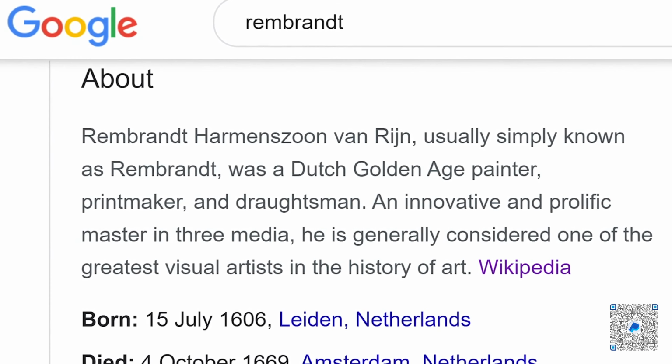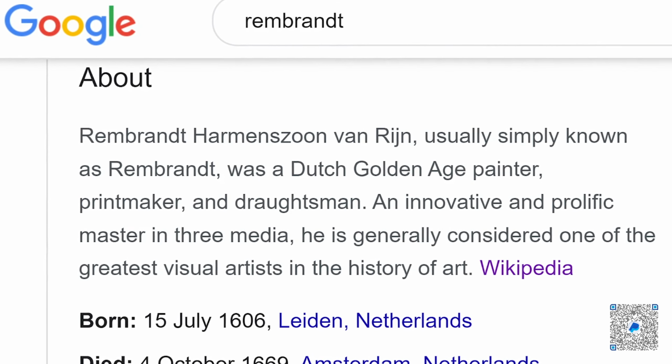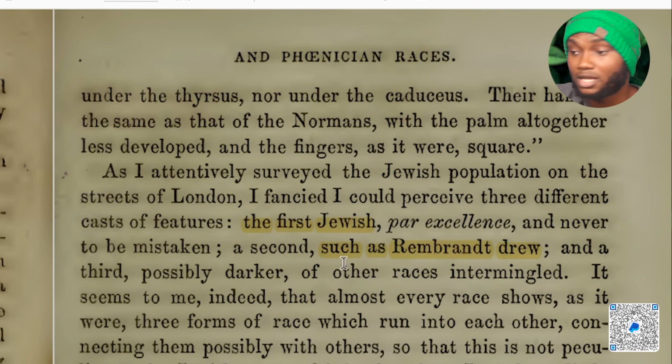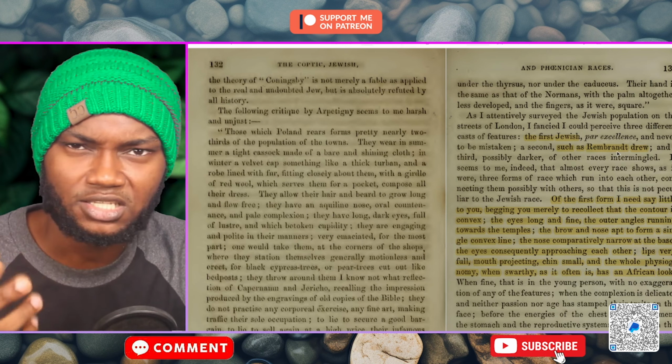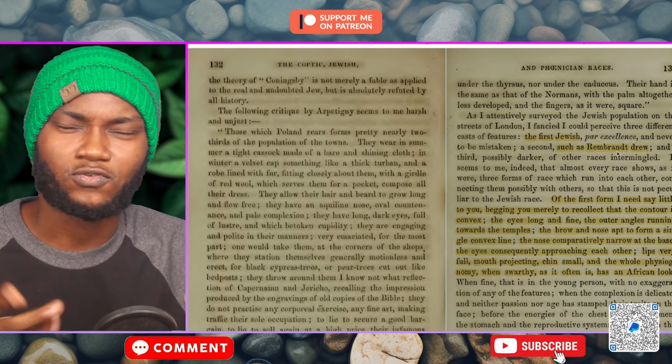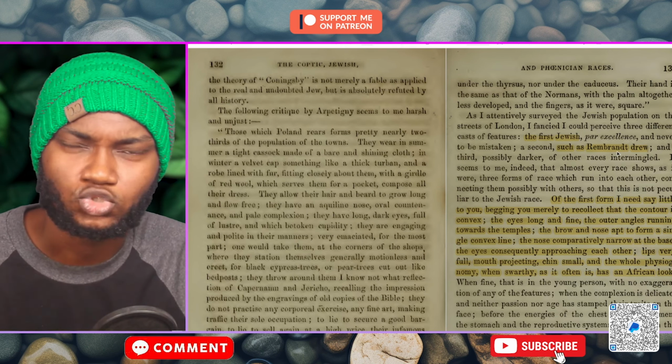He was a printmaker and a draughtsman. Okay, so he was a painter, guys. That is what the writer of this book is making a reference to right here when he says that the second shade of Jewish people that he saw, they resembled the paintings that Rembrandt drew. So let's see some of Rembrandt's paintings to get an idea of what this writer is trying to describe.